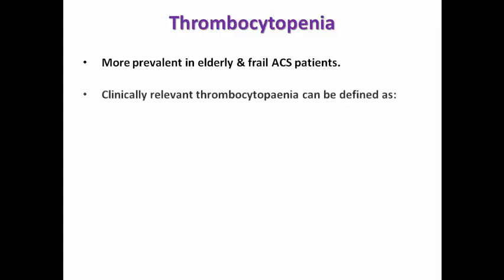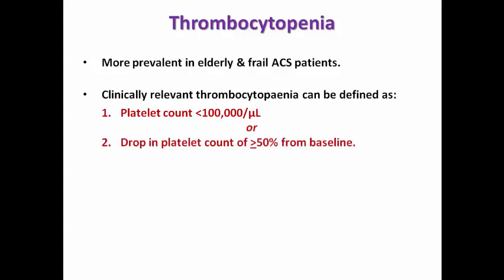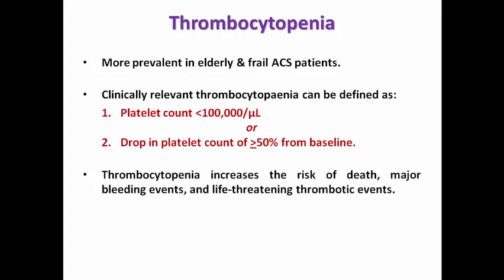What about thrombocytopenia? Also, it is more prevalent in elderly and frail patients, and clinically relevant thrombocytopenia can be defined as platelet count less than 100,000 or a drop in platelet count of more than or equal to 50% from the baseline. Thrombocytopenia itself increases the risk of death, major bleeding events, and life-threatening thrombotic events, and it makes sense.